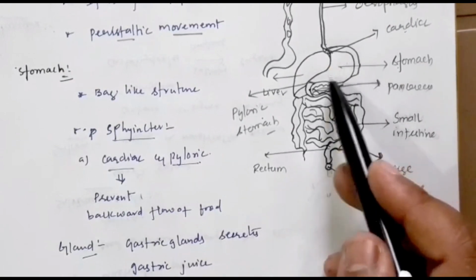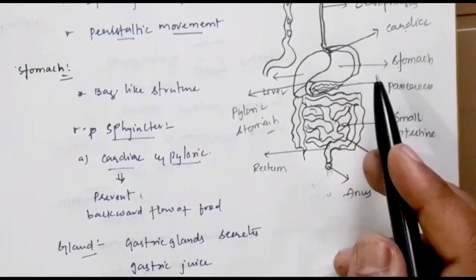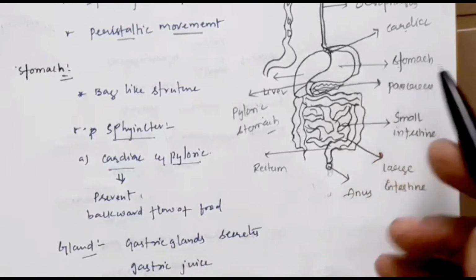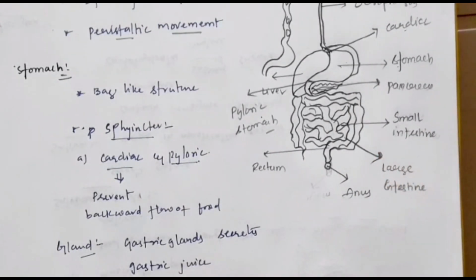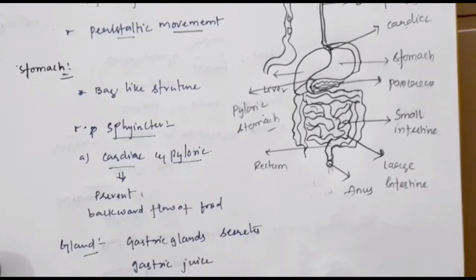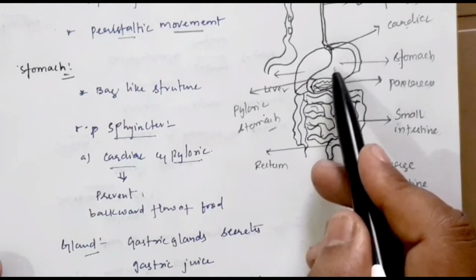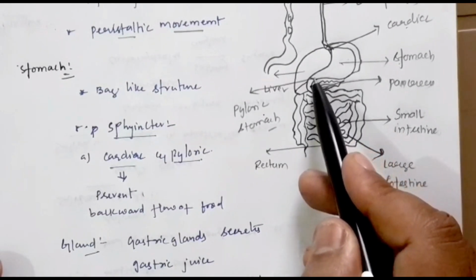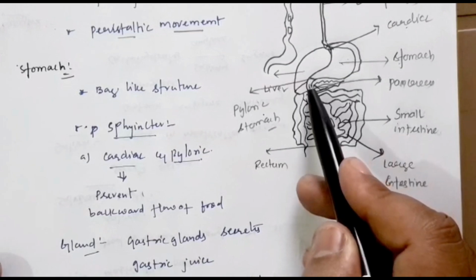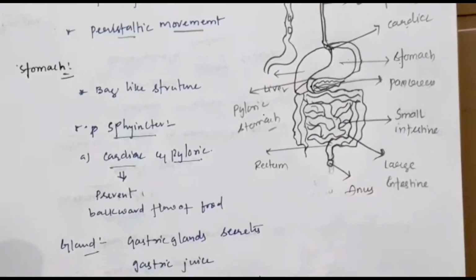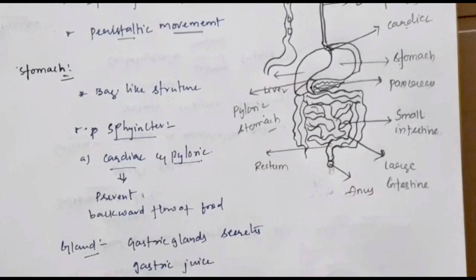Because of that, the food thoroughly gets mixed with the HCl, gastric juice, and the enzyme called pepsin. That enzyme pepsin acts on proteins and converts them to peptones. This is what happens in the stomach. And then, when the digestion in the stomach is nearly complete, the pyloric sphincter opens and allows the food to move into the small intestine. The next part of digestion takes place in the small intestine.